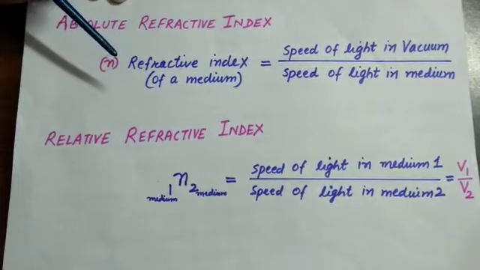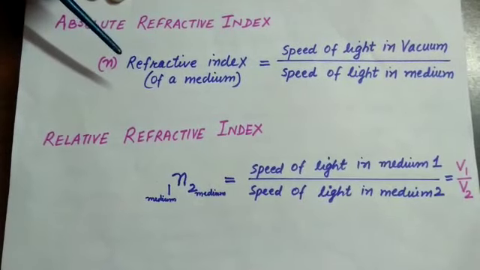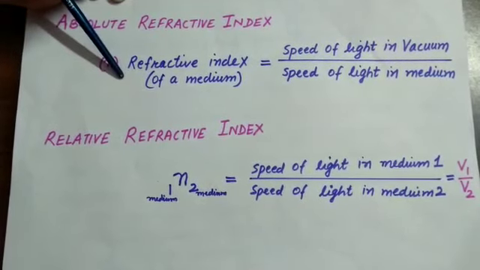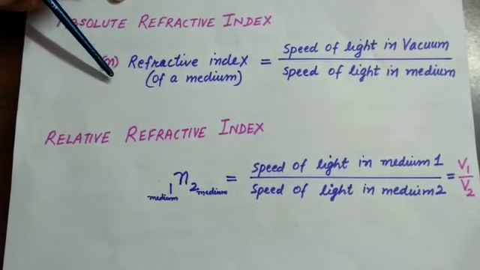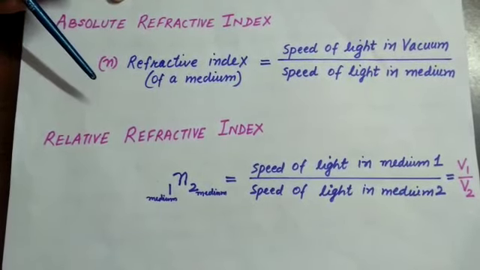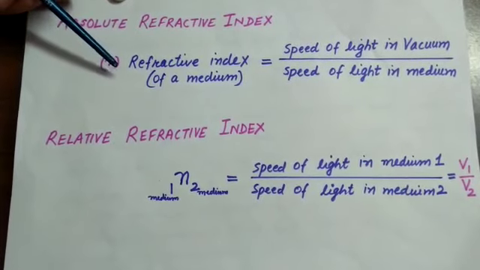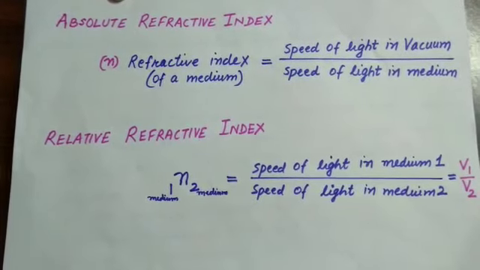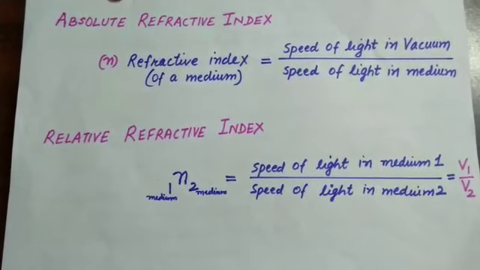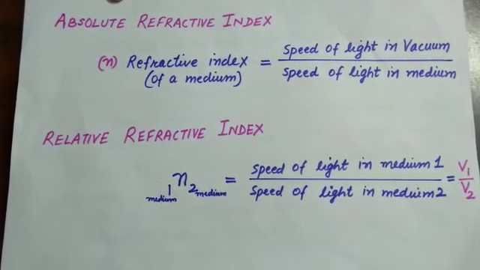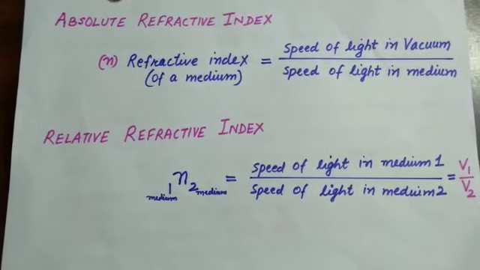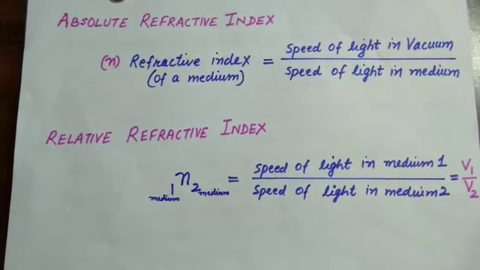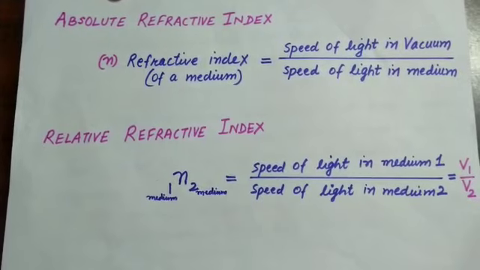Air has a refractive index of 1.0003. Diamond has a refractive index of 2.42. We can also say that the higher the value of the refractive index, the denser is the medium. And if the medium is optically denser, the speed of the light ray will be less.